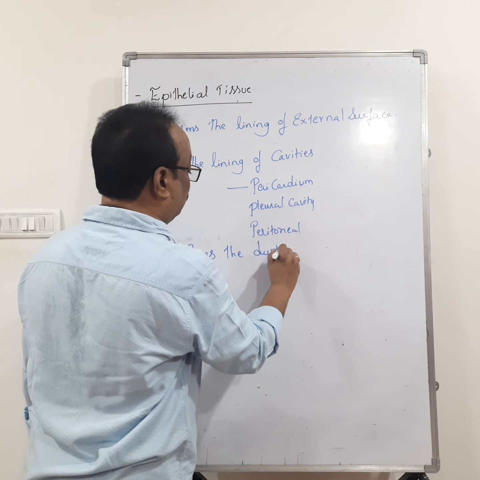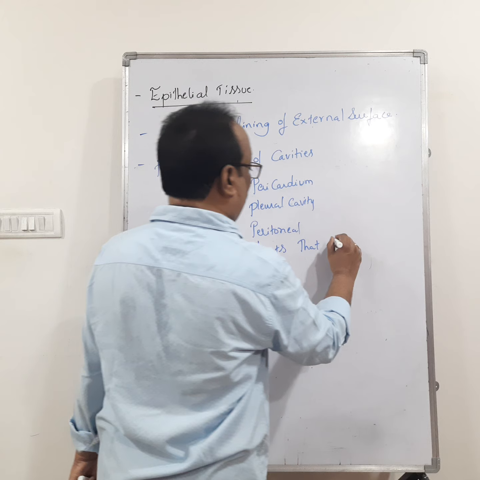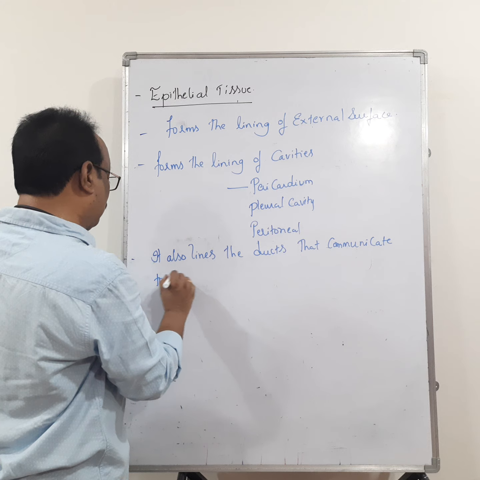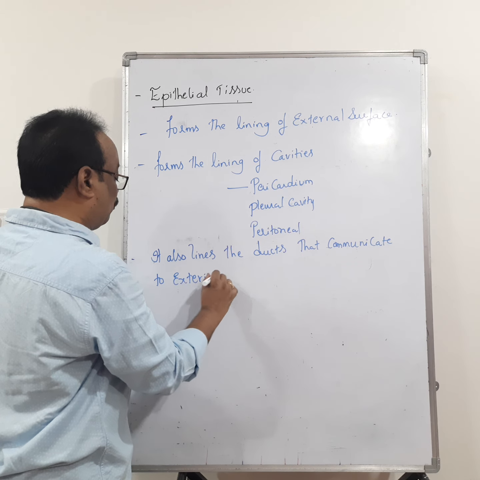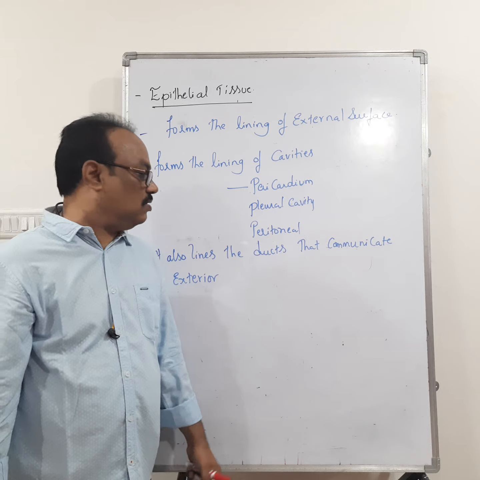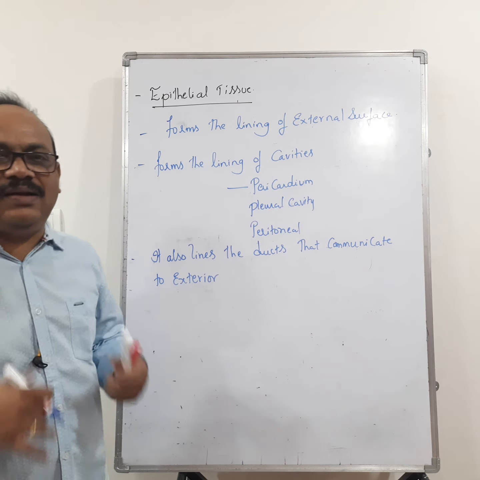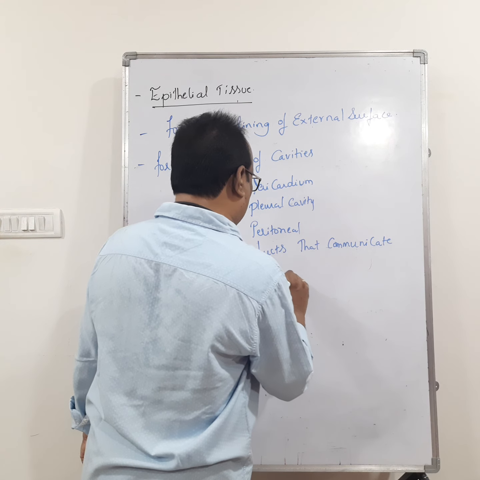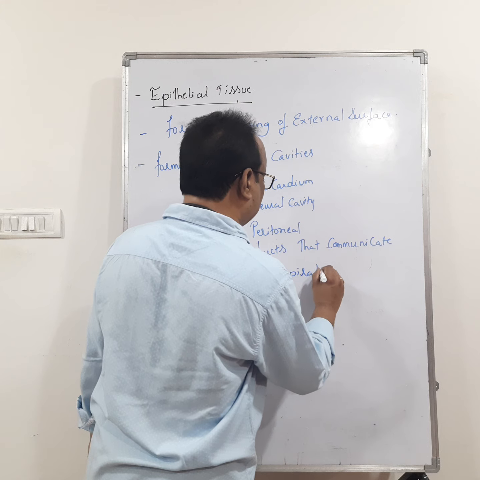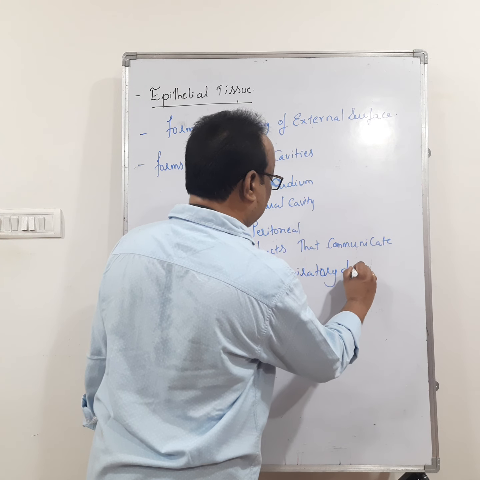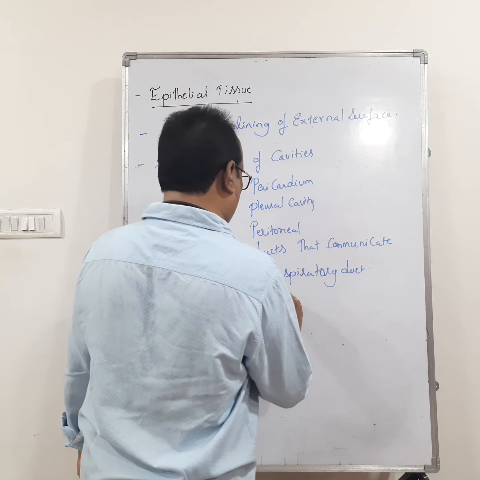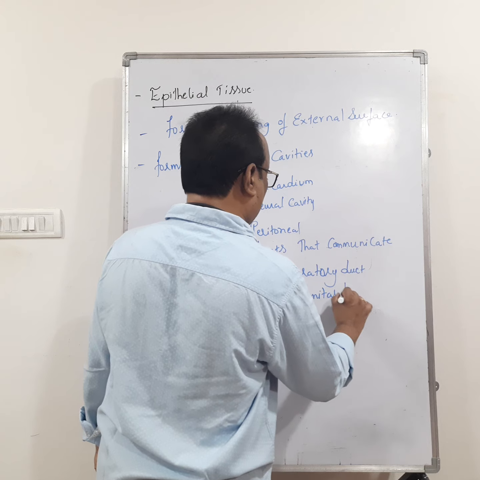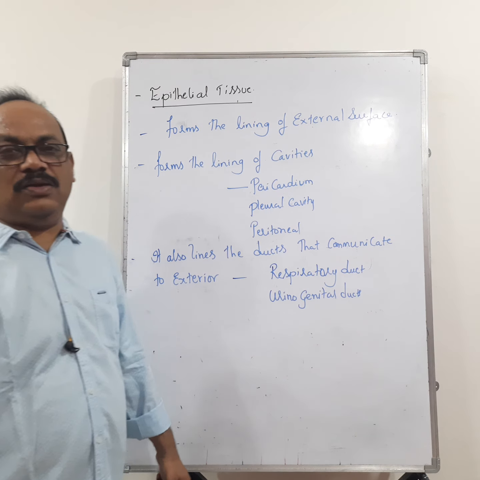the ducts that communicate to the exterior. What are the ducts present in our body that are communicating to the exterior? They are the respiratory ducts, urinogenital ducts.